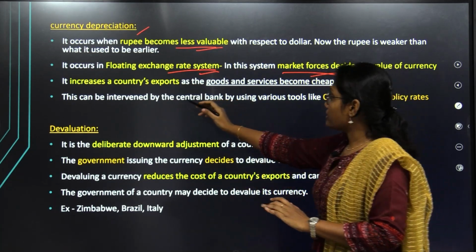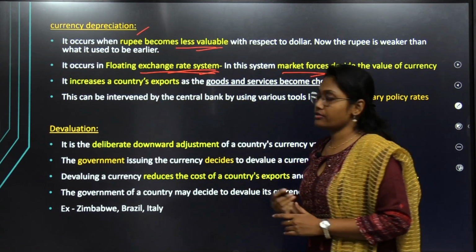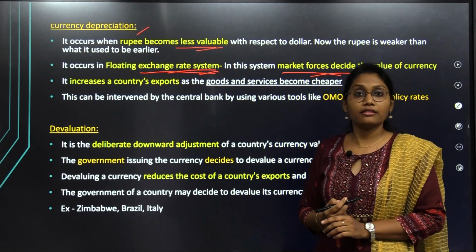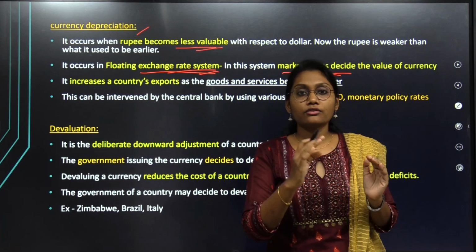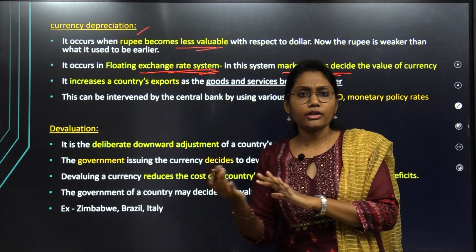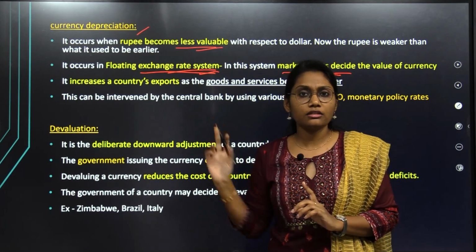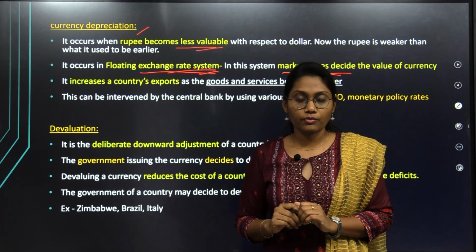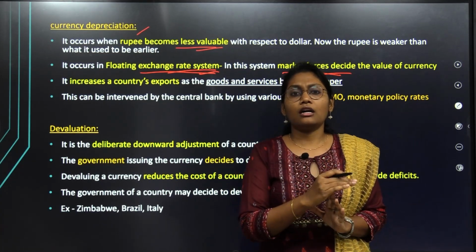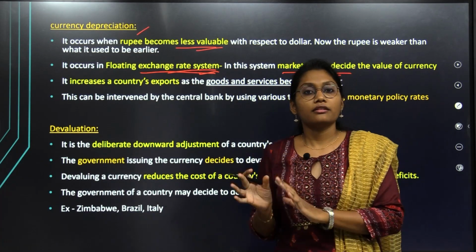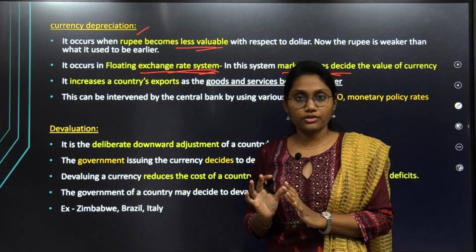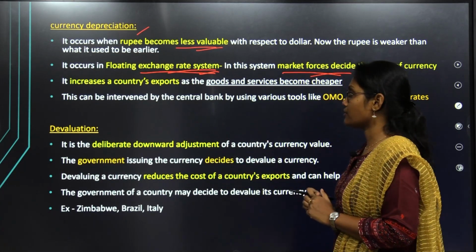It occurs in a floating exchange rate system where the market decides the value of the currency. So if the market scenarios are fluctuating, that will automatically impact the value of the currency. As we are at risk from a shrinking market economy internationally, it is resulting in some rupee depreciation. That is nothing but currency depreciation.